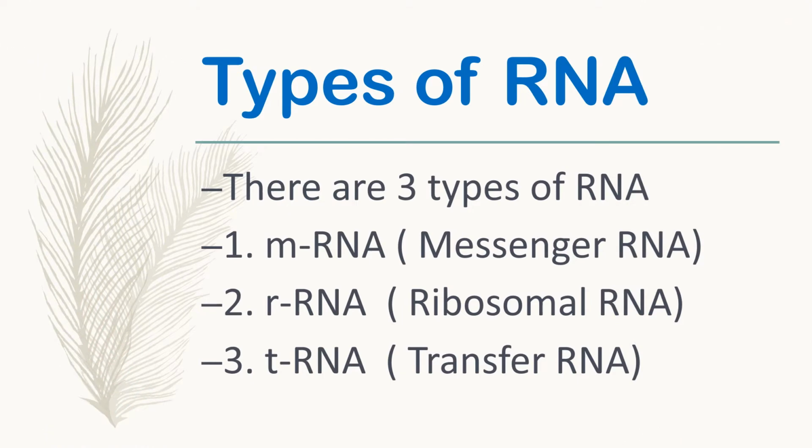that is RNA, ribonucleic acid. Okay, so there are three types of RNA: mRNA, that is messenger RNA, rRNA, that is ribosomal RNA, and the third one is tRNA, that is transfer RNA. Okay, their names are suggesting something: messenger means it will carry the message, and rRNA, ribosomal, means it is related with the ribosome, it is the constituent of the ribosome, and tRNA will transfer the amino acid. So we will learn about it more.